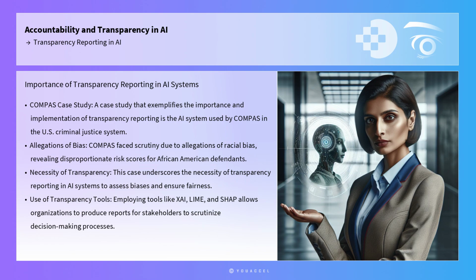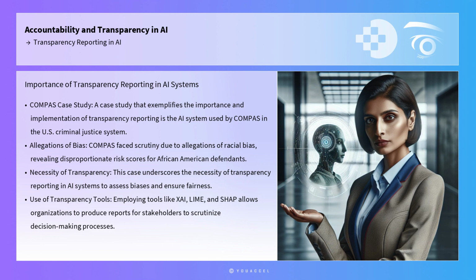A case study that exemplifies the importance and implementation of transparency reporting is the AI system used by COMPAS in the U.S. criminal justice system. COMPAS, an AI tool used for predicting recidivism risk, faced scrutiny due to allegations of racial bias. Investigations revealed that the system disproportionately assigned higher risk scores to African American defendants compared to Caucasian defendants.